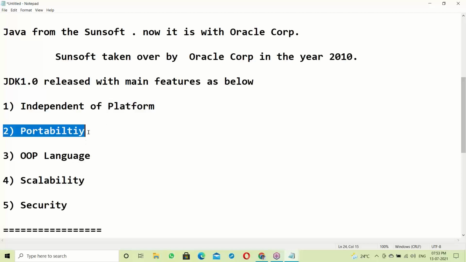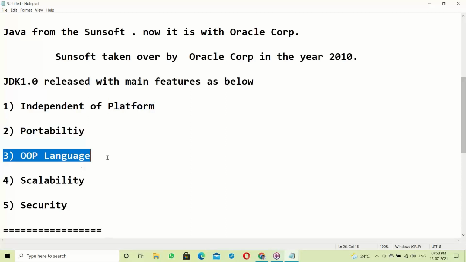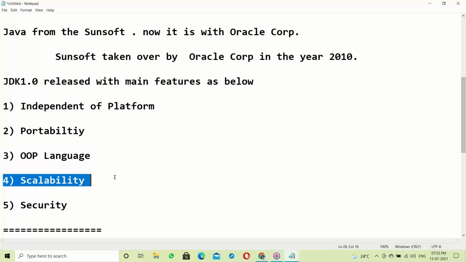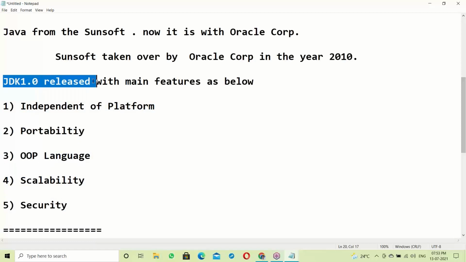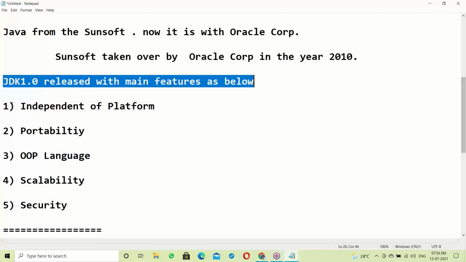Portability means running anywhere. OOPS language means it supports OOPS concepts. Scalability means adapting existing things. Security means security for Java applications. These points we'll discuss one by one, which takes time. Just now I'm giving the list of features.